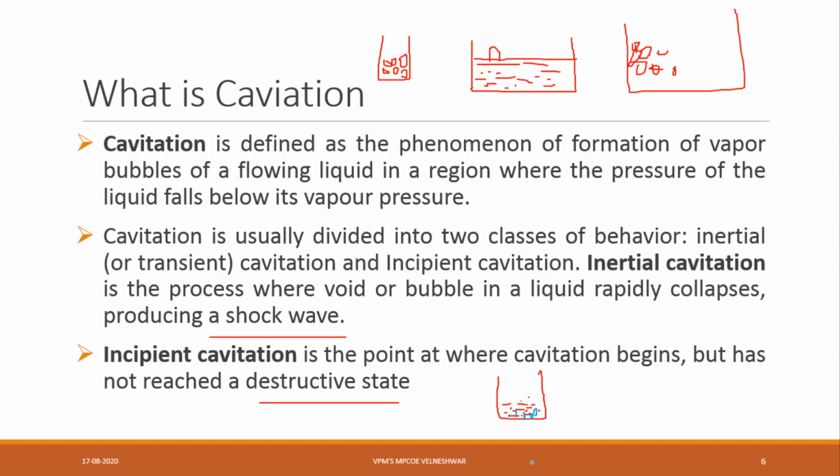Those small bubbles are nothing but incipient cavitation. Incipient cavitation is the point where cavitation begins. That is the starting. If you boil continuously, these small bubbles will come upside and form larger ones. The bubble size will increase. That is cavitation. And if I am breaking those bubbles, that is nothing but vapor pressure.